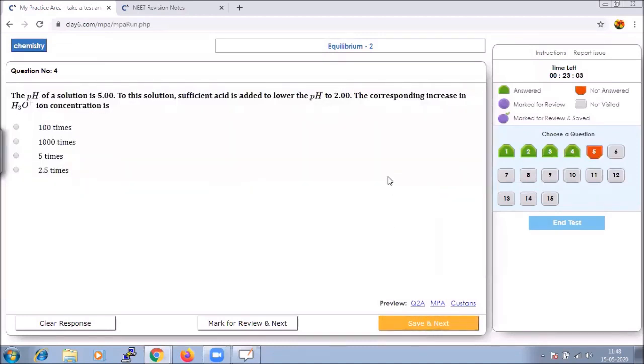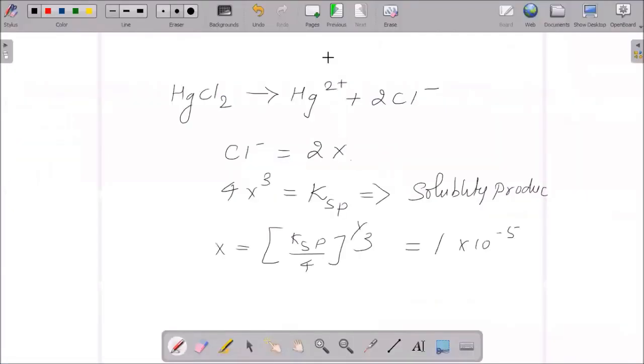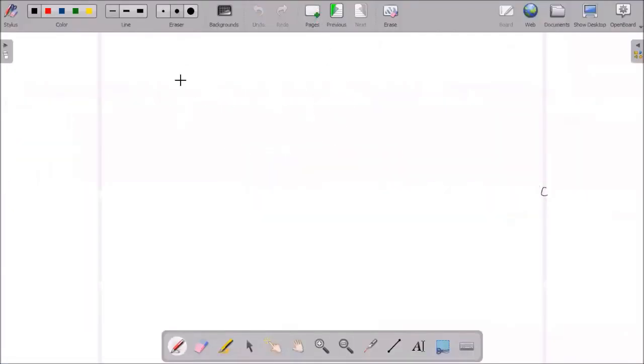If the pH of the solution is 5, to this solution sufficient acid is added to lower the pH value. So the basic formula to calculate the pH is pH is equal to minus log of H3O plus ion.